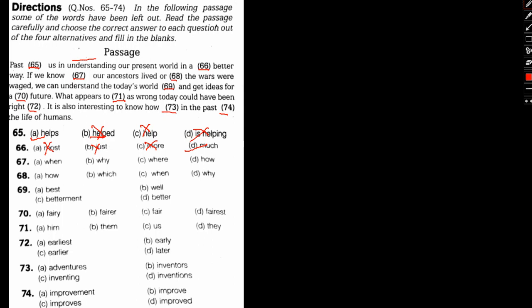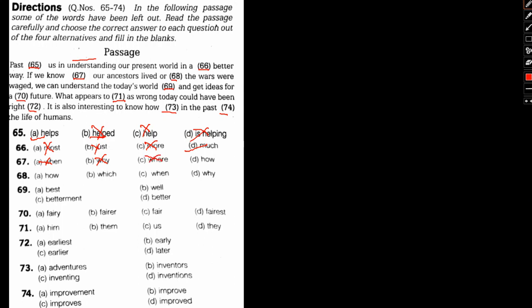If we know dash our ancestors lived, so when our ancestors lived, okay, one thing is, we know they lived in the past. So in this context, when will not be a very suitable kind of word, because it's not talking exactly about the time period in which they lived, or rather how they lived. So when will be wrong. Why our ancestors lived, that's totally absurd. Where, again there's no mention of the place in general, so it's also wrong.